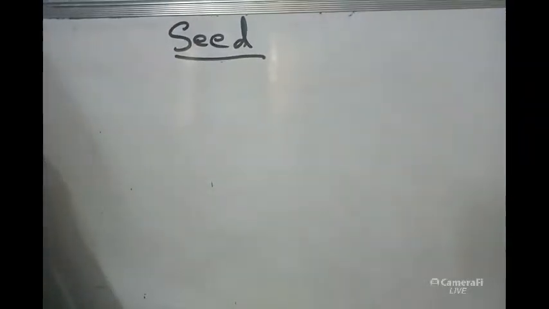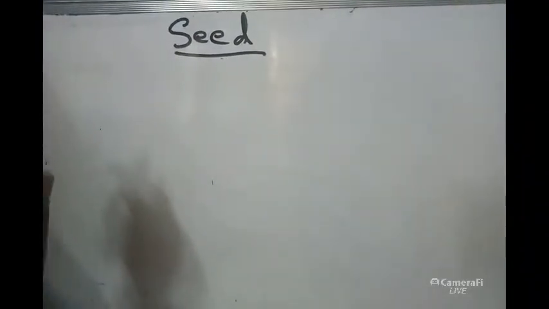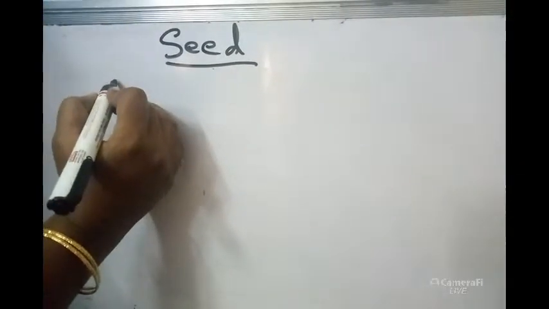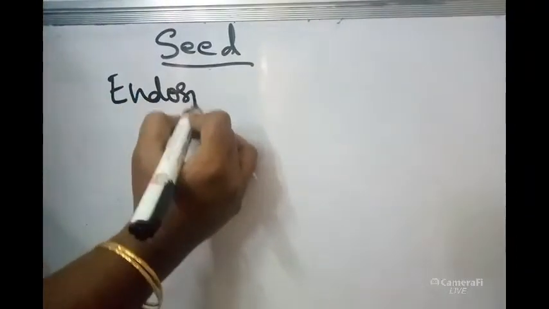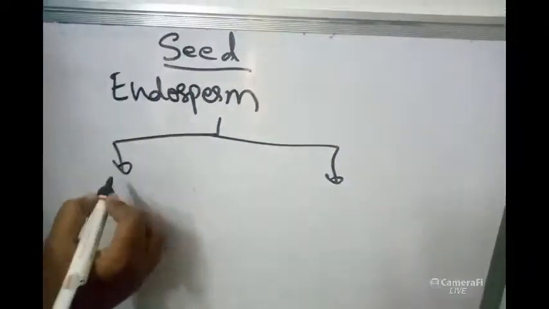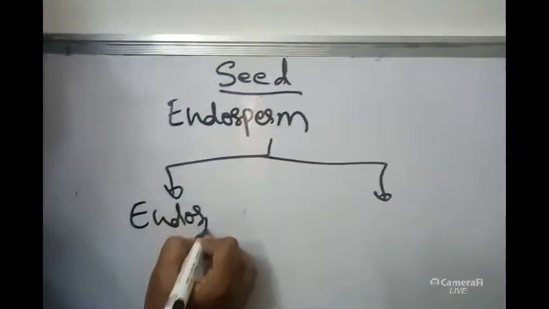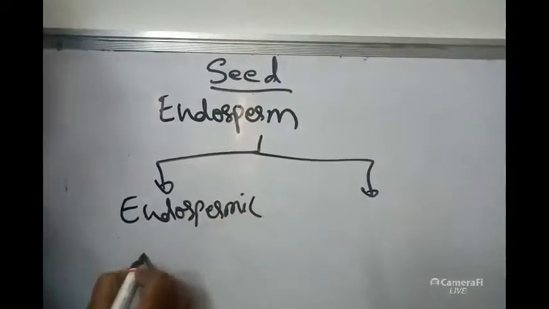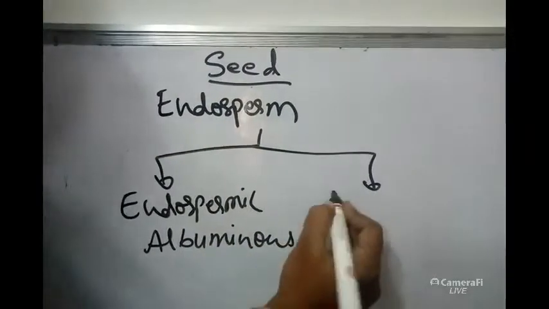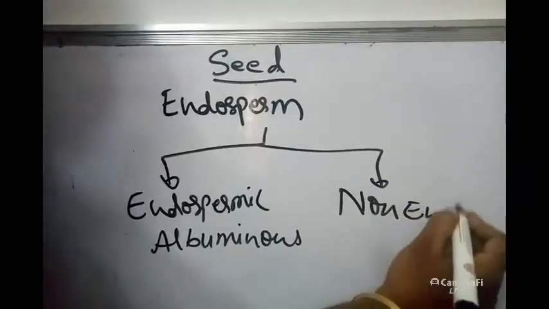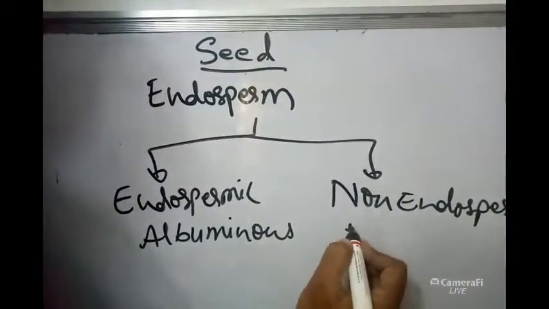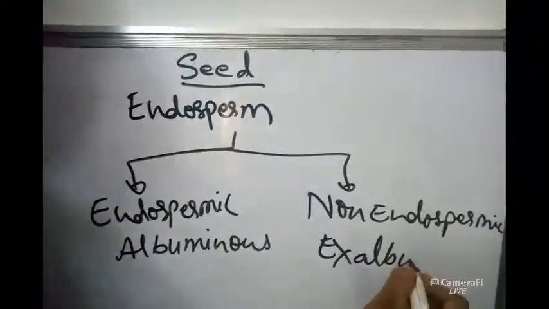If the endosperm is completely utilized, that type of seeds are called non-endospermic seeds. So depending on the amount of endosperm present or absent, seeds will be of two types. Endospermic seeds are also known as albuminous seeds. Non-endospermic seeds are also known as exalbuminous seeds.